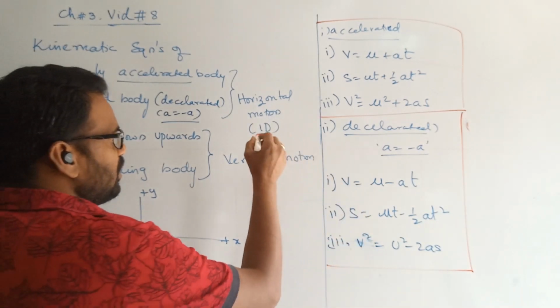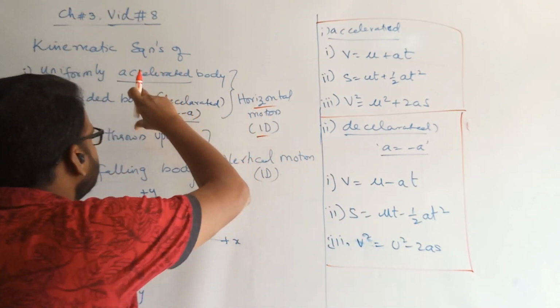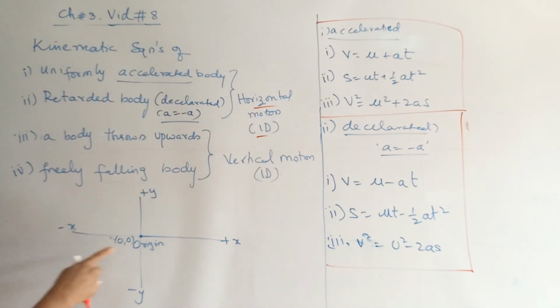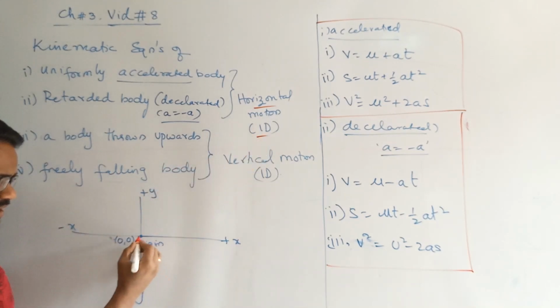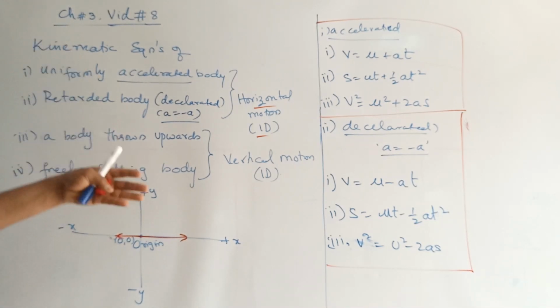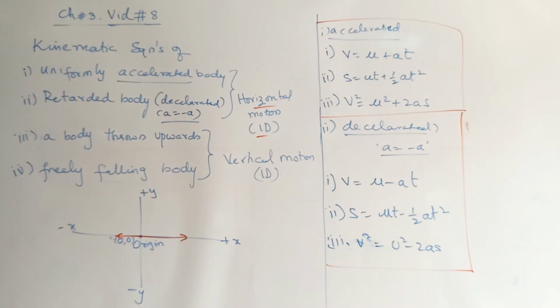Clearly, what kind of motion is this actually? These two cases correspond to horizontal motion. What is horizontal motion? This is the usual standard we follow for the coordinate axes, that is x-axis, y-axis. And when are you talking about one-dimensional motion? In case of a body undergoing a change only along the x-axis. This is about horizontal motion and the 2 sets of equations for horizontal motion.